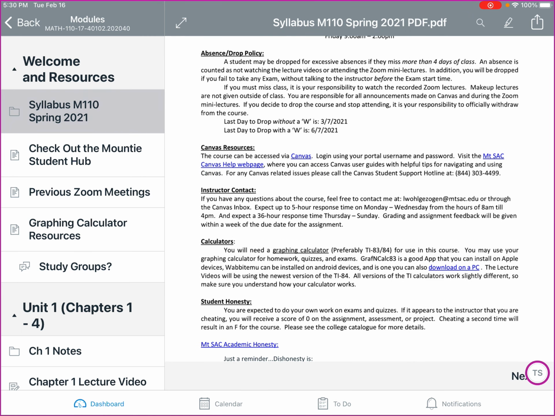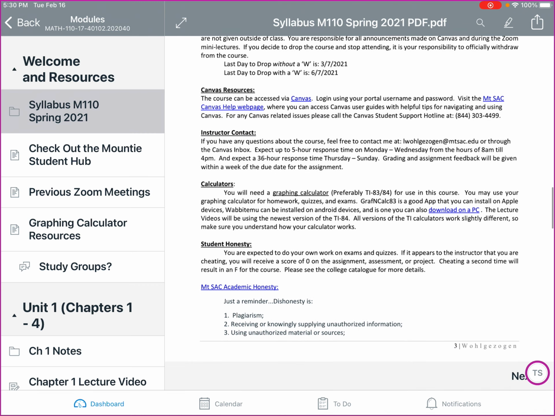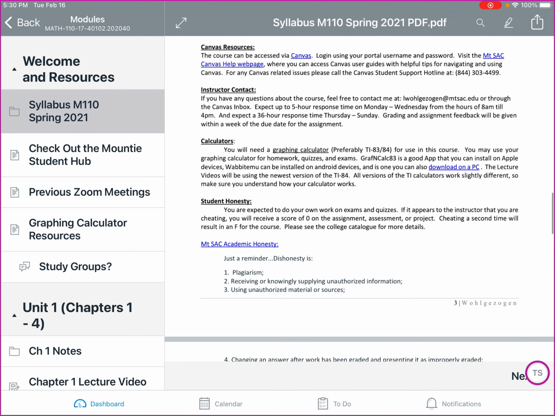So students may be dropped for excessive absence if they miss more than 4 days of class. An absence is counted as not watching a lecture video or attending the Zoom mini lecture. In addition, you will be dropped if you fail to take any exam without talking to the instructor before the exam start time. The last day to drop without a W and with the W are listed on your syllabus, so make sure you take a look at that. It's unique for your syllabus.